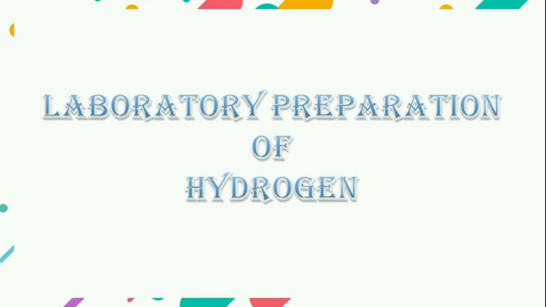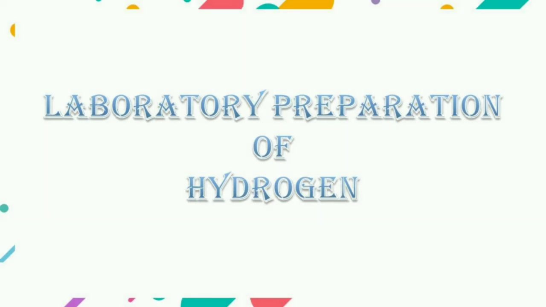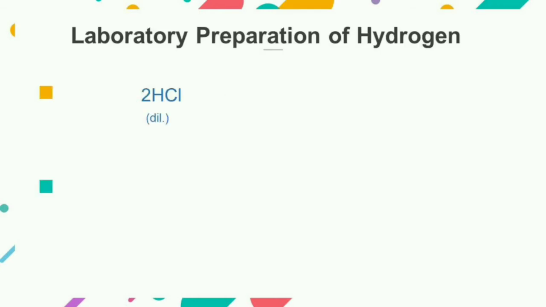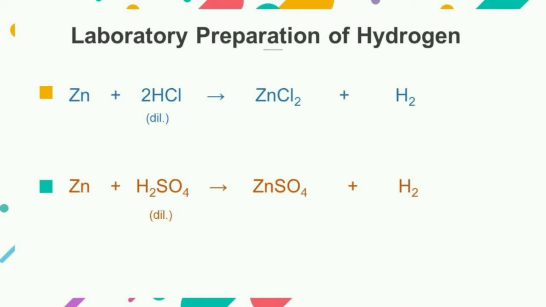Now, let's study about the laboratory preparation of hydrogen. Hydrogen gas is prepared in the laboratory by the action of dilute hydrochloric acid or dilute sulfuric acid on granulated zinc. When granulated zinc reacts with dilute sulfuric acid, then zinc sulfate is formed with the evolution of hydrogen gas. And when zinc reacts with dilute hydrochloric acid, then zinc chloride is formed with the evolution of hydrogen gas.